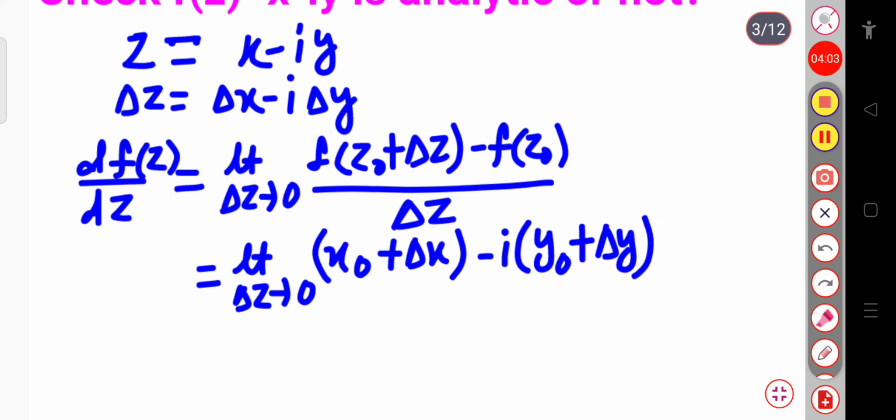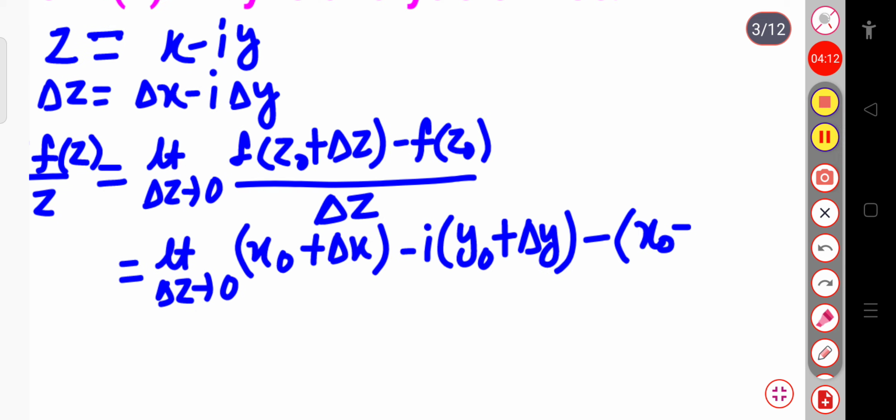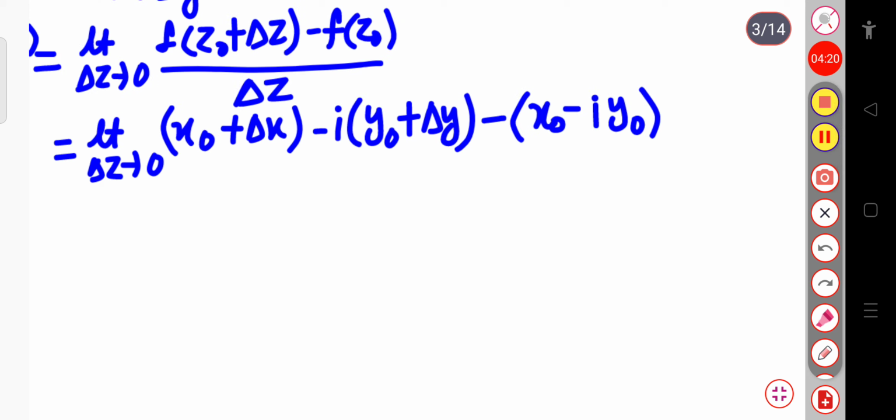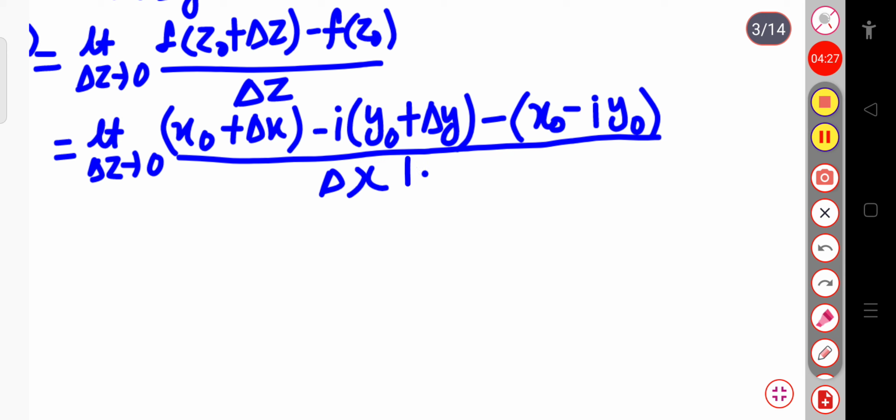Again, for minus f of z0 this will be minus x0, and again plus i y0. Clear? This whole term is divided by delta z, which is delta x plus i delta y.